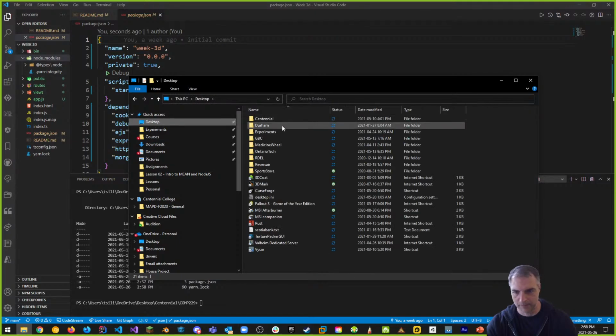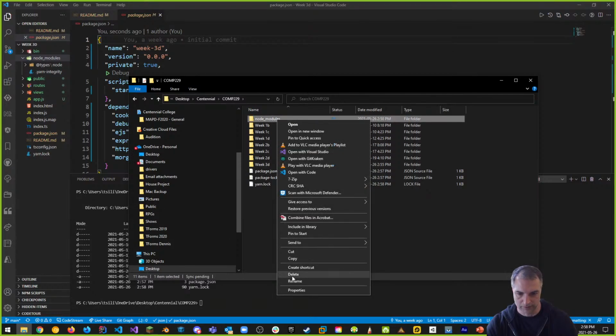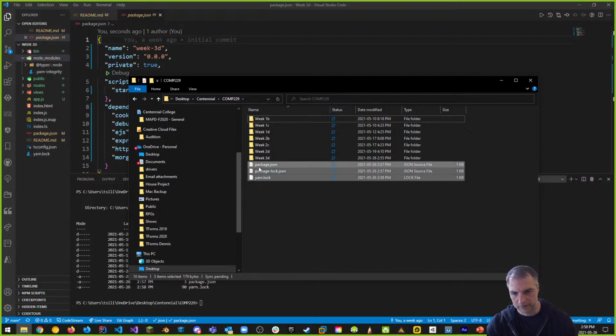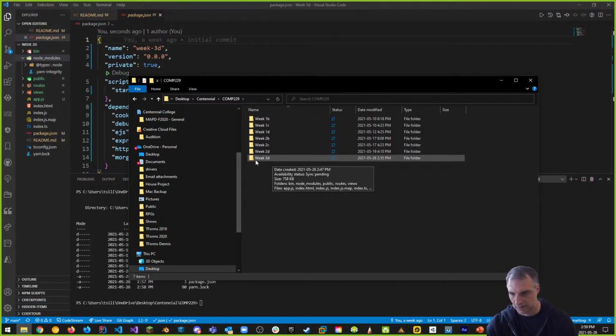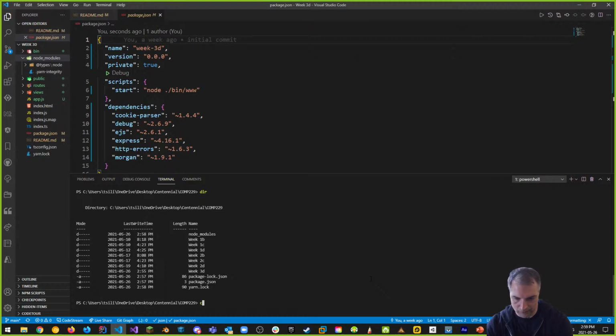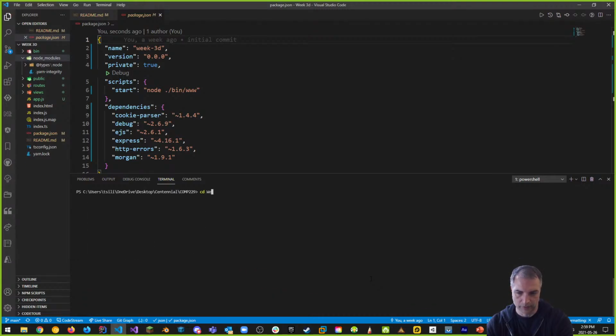So I'm going to go back to my desktop, go to Centennial, go to COMP229, and I'll just do it with my file explorer. Get rid of node modules that we don't need. Goodbye, node modules. Get rid of all this stuff that we don't need. This is a mistake that can happen if your stuff is out in the middle of nowhere like this, outside of your project files. Nothing's going to work. Let's get back in there. So let's go into cd, and then we want to go week 3D. Just like before, we have to do cd week, with quotation marks, week 3D, because I've added a space.